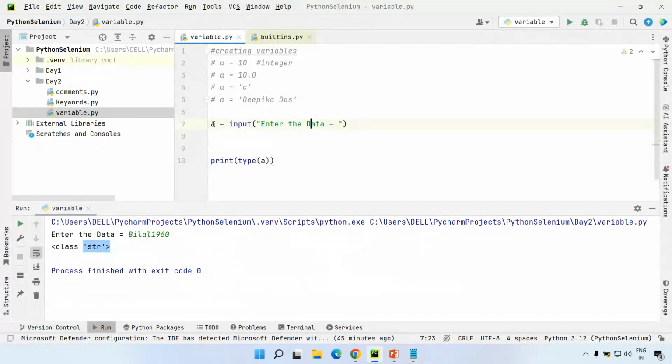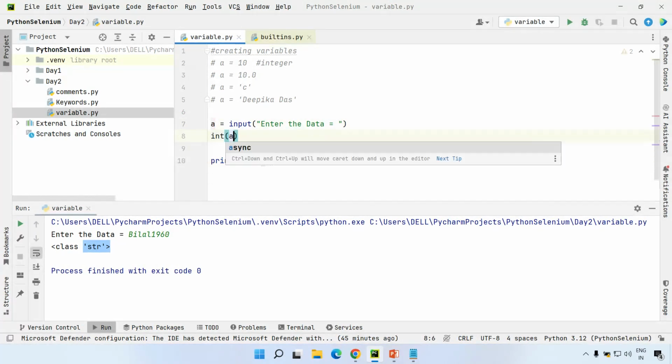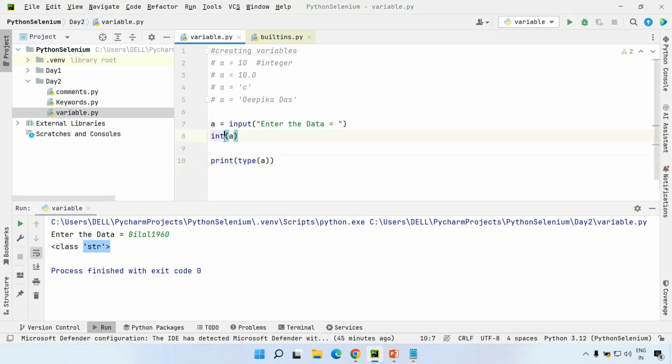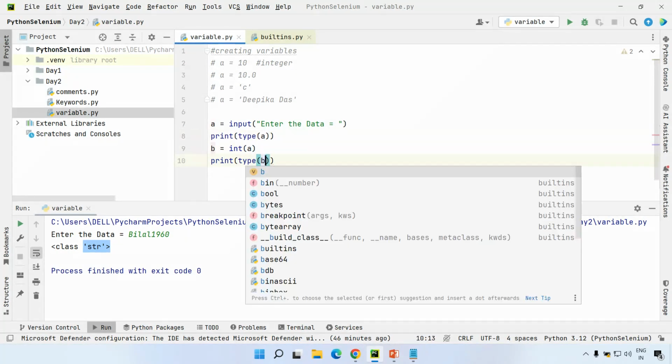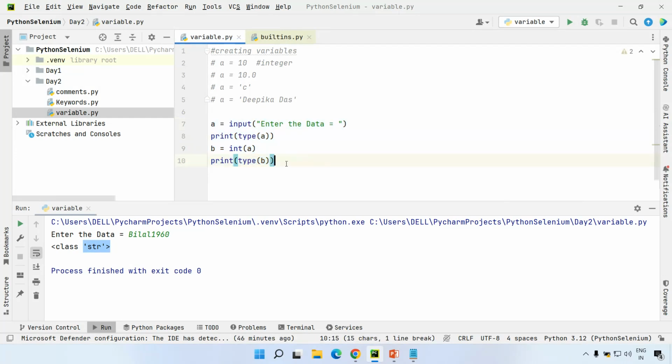By default, it is string. I want to convert this to integer, so I'm specifying integer of a. Integer of string. So a is a string, and you are converting it into the target. What is the target? Integer is the target. After converting it into the target, I'm storing it in some variable. You can see it here: print of type of a, let me specify it here, and print of type of b. After typecasting, after converting the data type, I'm printing which data type it is, to make sure.